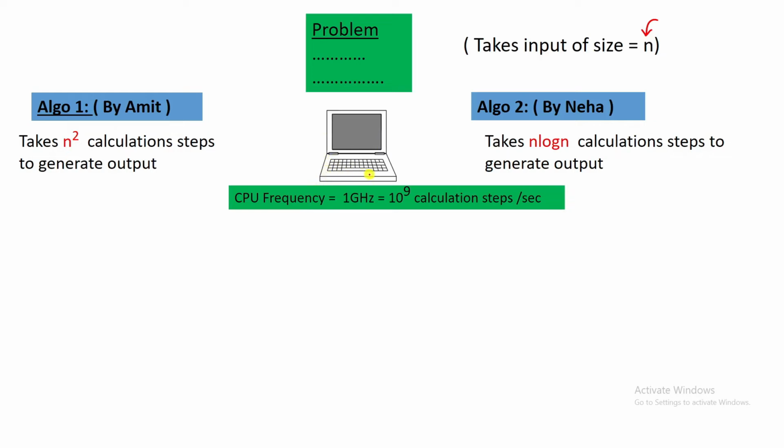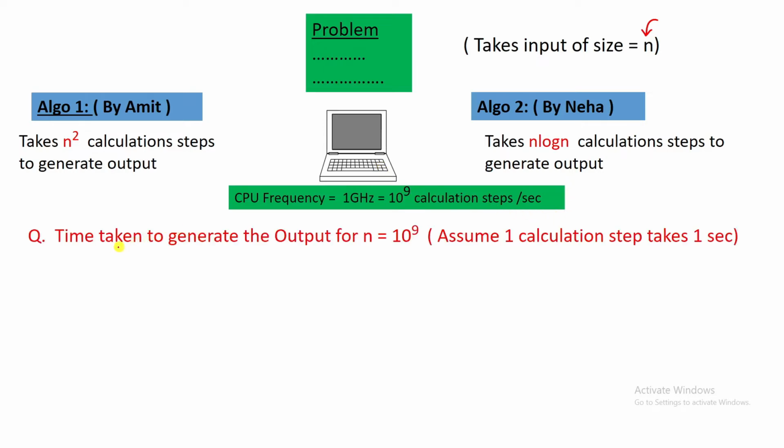Now let's say we have a computer with a CPU whose frequency is 1 gigahertz. Giga means 10 to the power 9, and hertz is per second. So we are assuming that 1 gigahertz is 10 to the power 9 calculation steps per second. That means this computer can perform 10 to the power 9 calculations in 1 second.